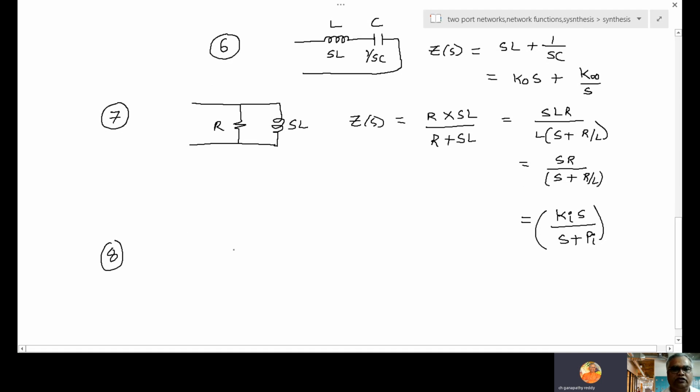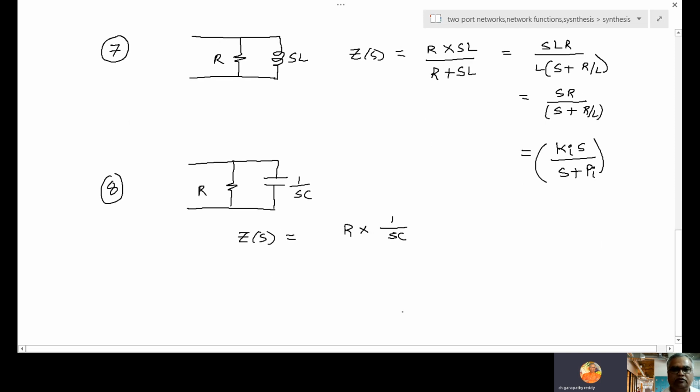How is it for RC parallel? If it is RC parallel, 1 by SC, and this is R. So here Z of S equal to R into 1 by SC by R plus 1 by SC.